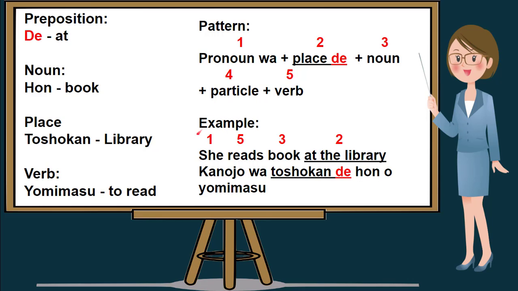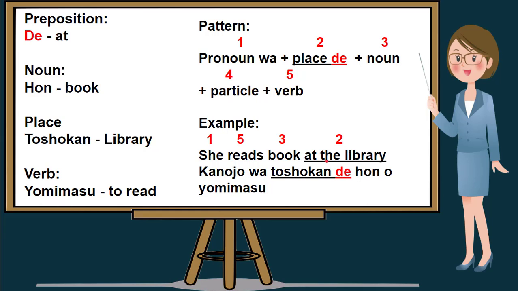Our first example is, she reads book at the library. Take note of our pattern: pronoun wa, place de, noun, particle plus verb. In this English sentence, she is a pronoun, so we put it at the beginning of the sentence. She is kanojo wa, followed by place de.